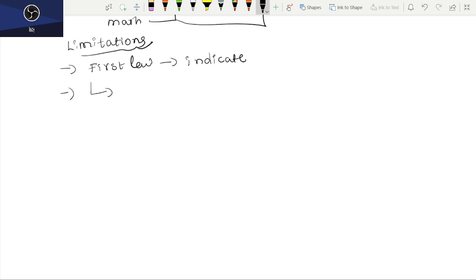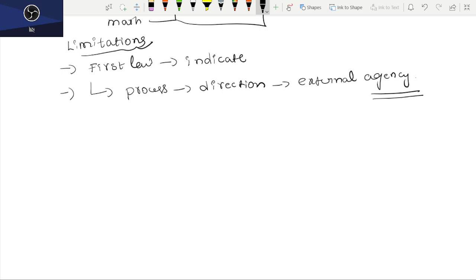It doesn't indicate how the energy process is going to happen in a specific direction without involving any external energy, external force, or external work or agency. Here, agency can be taken as work or any kind of support from the external environment.